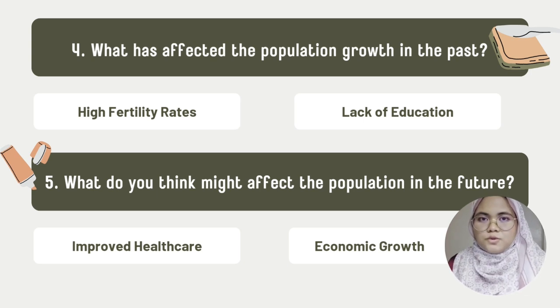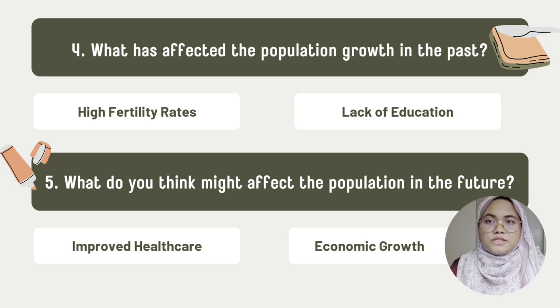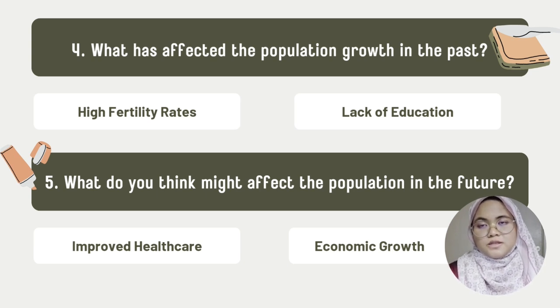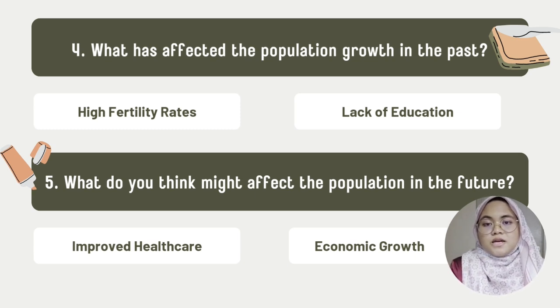The future population growth of Ethiopia might also be impacted by economic growth. Economic development can result in increased employment and higher living standards, all of which can lower child mortality and increase life expectancy. The population as a whole keeps increasing as more children live and people live longer. Furthermore, economic growth frequently encourages infrastructure and healthcare investments, which facilitates access to services that enhance population health and well-being for both urban and rural residents.